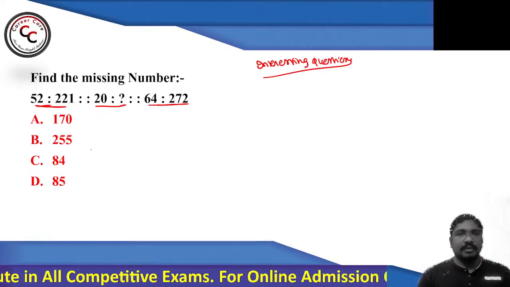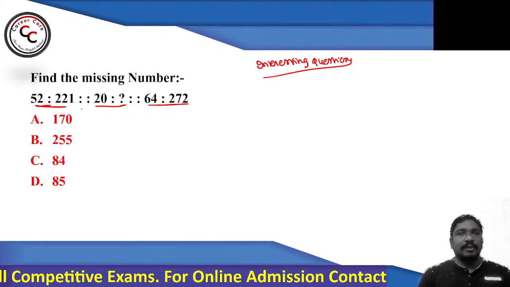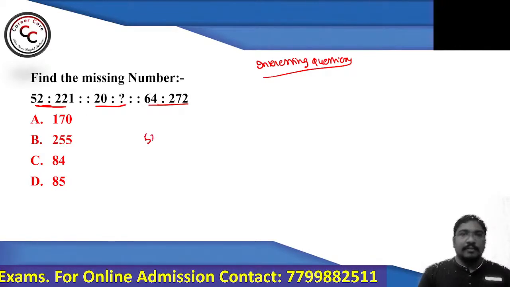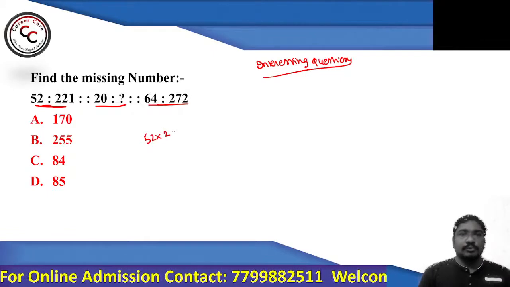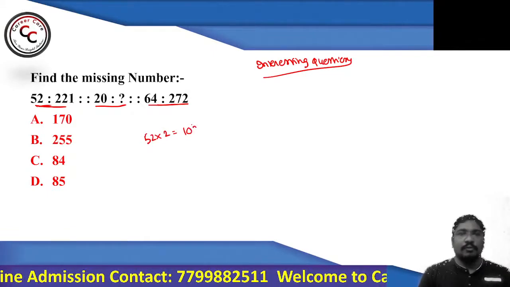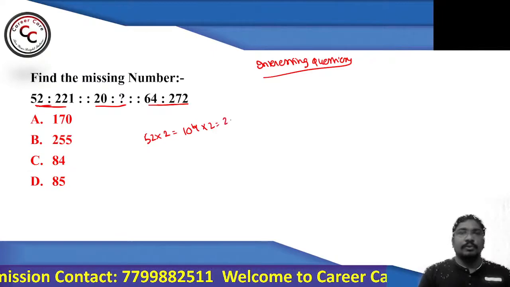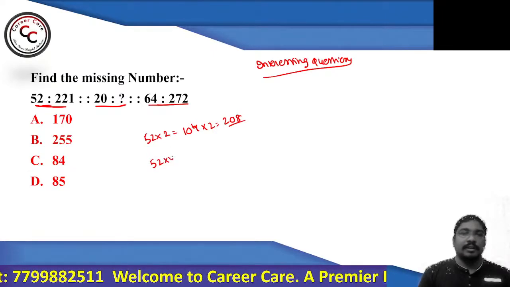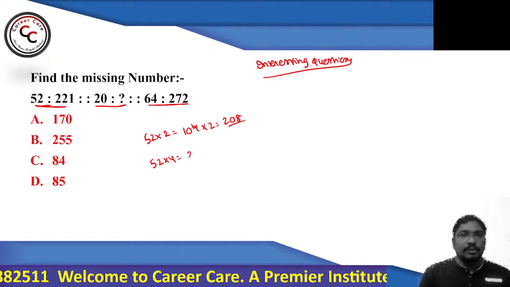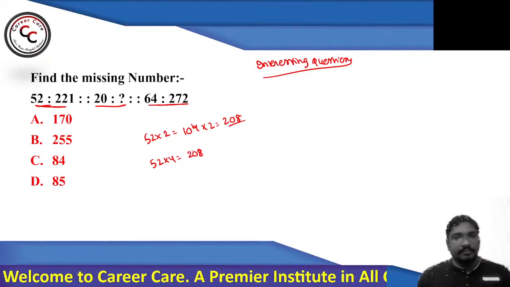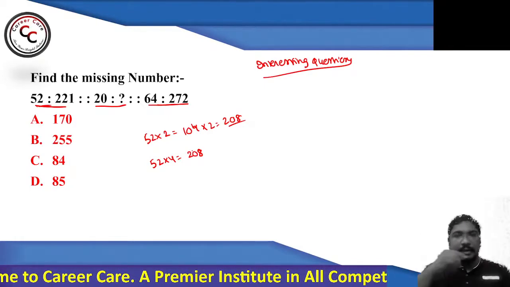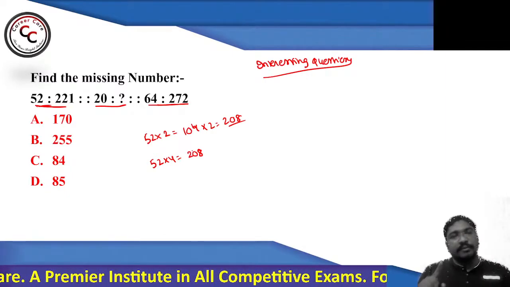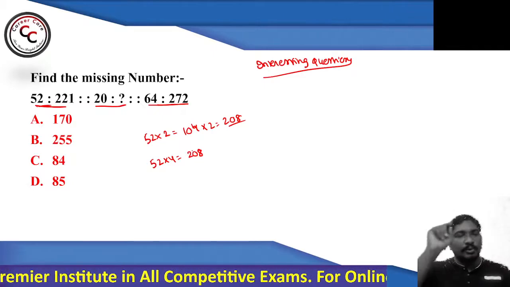If you double 104, you will get 208. That is nothing but 52 into 4, specifically. 52 into 4, you will get 208. 4 twos are 8, 4 fives are 20. For 208, if you add 13, you will get 221.